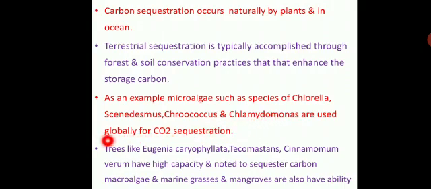Not only microorganisms, but trees like Eugenia caryophyllata, Tectona grandis and Cinnamomum verum have high capacity and are noted to sequester carbon. Macroalgae, marine grasses and mangroves also have the ability to store carbon.